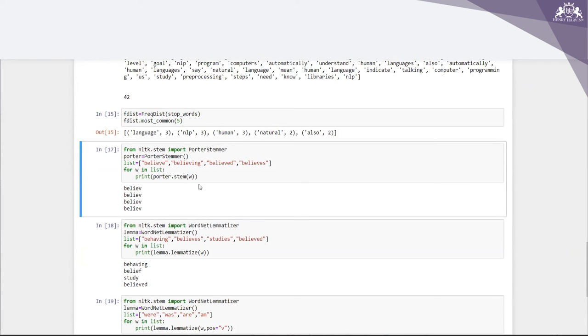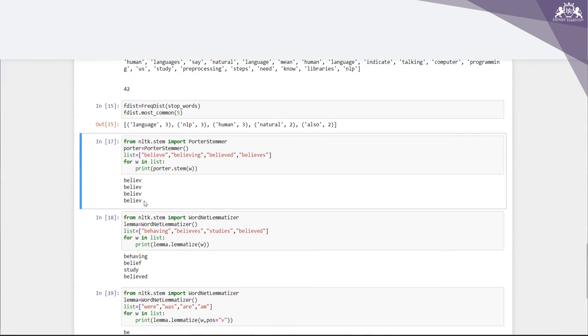Stemming is like, say for example, I have words like believe, believing, believed, believes. So it may not be really required to have all the words. Otherwise, the number of counts or the characters are going to be higher. To minimize that, I'm using this Porter stemmer. So from nltk.stem import PorterStemmer. Porter is equal to PorterStemmer, and then I'm giving the list over here. For w in list, print porter.stem. So this is the output I'm getting, BELIEV, right?